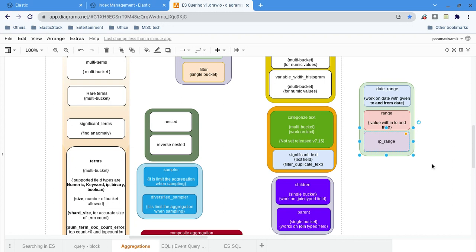And then you can do anything. Of course it also supports some other properties like keyed and keyed true, and even a customized key you can specify. That is IP range. Basically we give a from and a to for two different IP addresses, and within that IP range, whatever documents fall, they are grouped. That's it, nothing else.